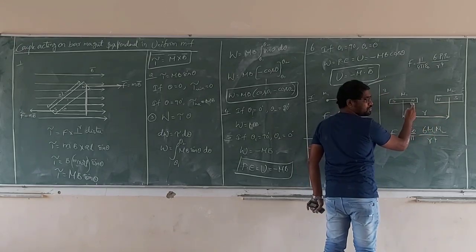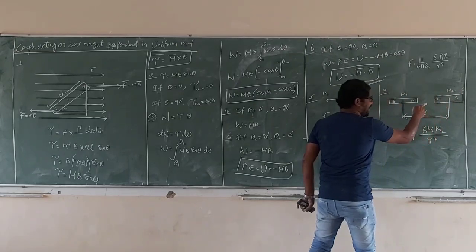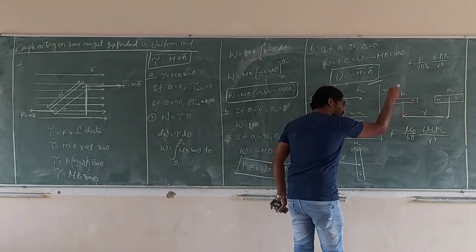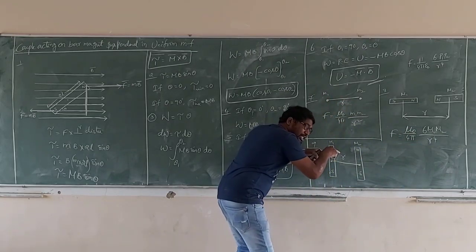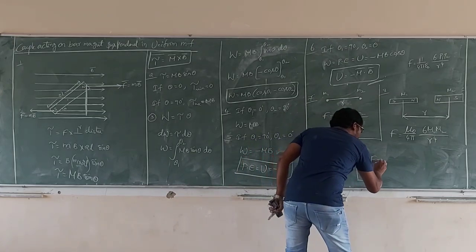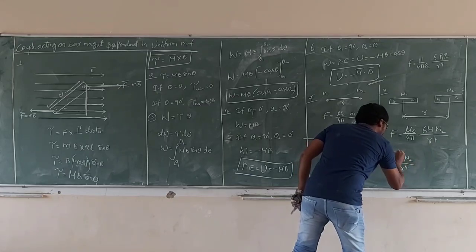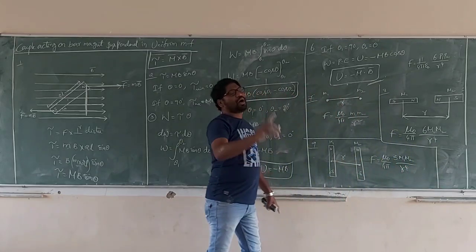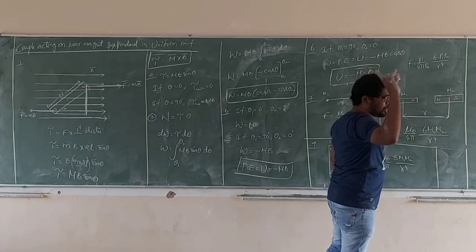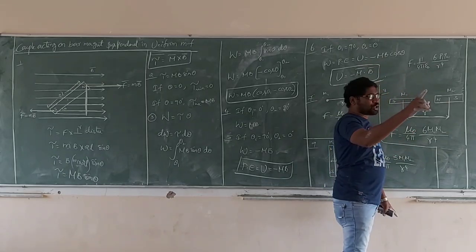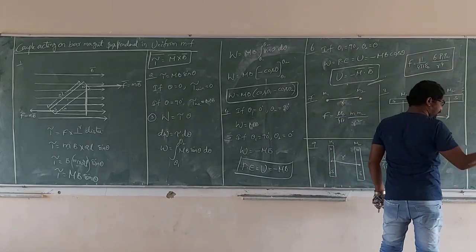Anyway, when they are placed in this manner, we get 6 M1 M2 by R power 4. Placed in this manner, F is equal to mu naught by 4 pi, 3 M1 M2 by R power 4. This derivation we already discussed in the earlier chapter, electrostatics. If you want the derivation, see the previous notes of electrostatics.